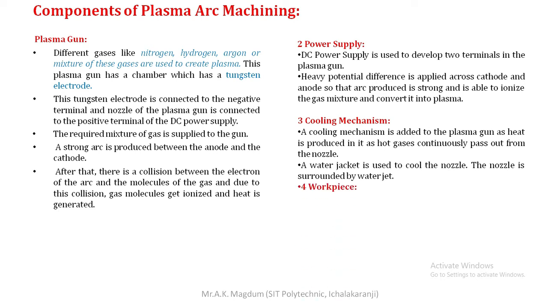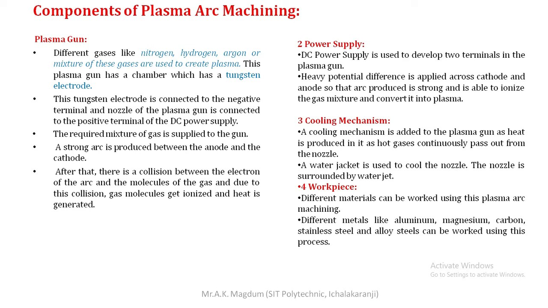Next one is the workpiece. It is a very important component. Different materials can be worked using the plasma arc machine. That is a very important application of plasma, because we specifically refer to plasma for materials which are harder. If you want to machine such a component, plasma arc machining is a very important solution for the machining process.